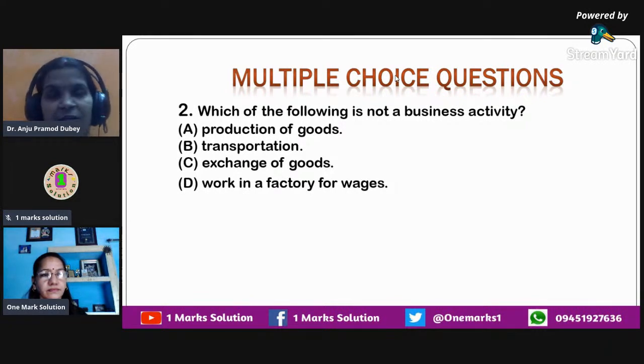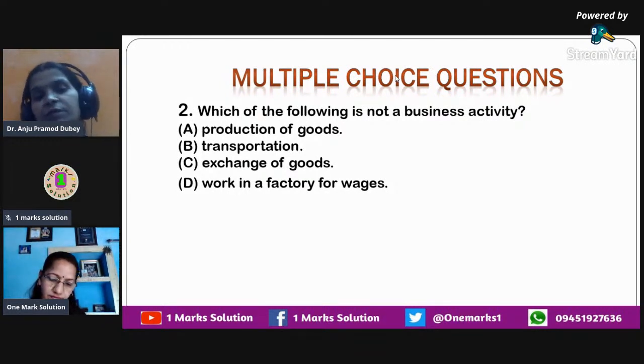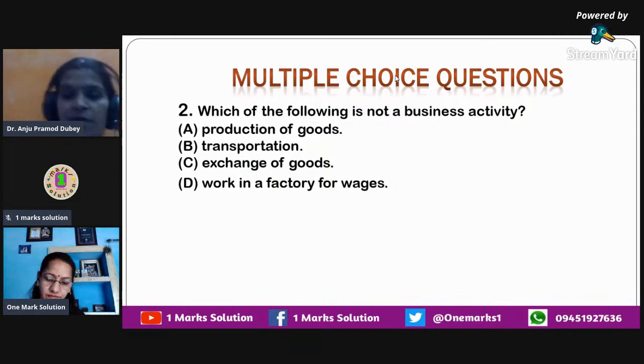A business activity is an activity which is undertaken on a continuous basis for the satisfaction of human needs and wants, and there you do that activity on a continuous basis for earning profit. Based on the features of business that you have learned, production of goods is a business activity.